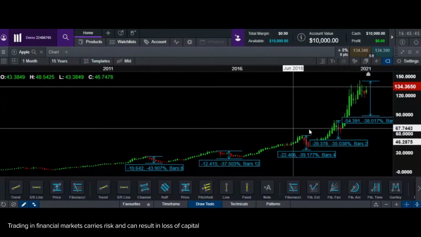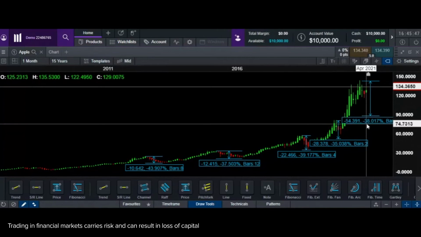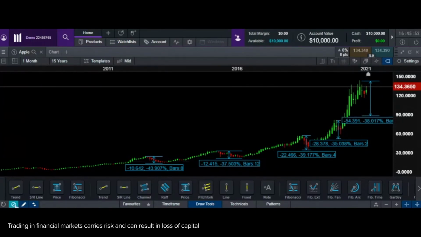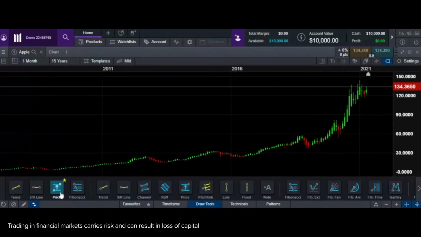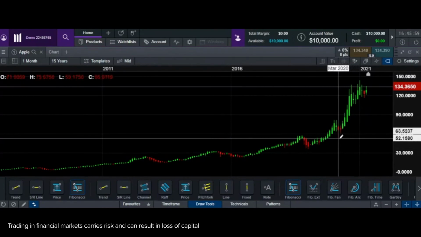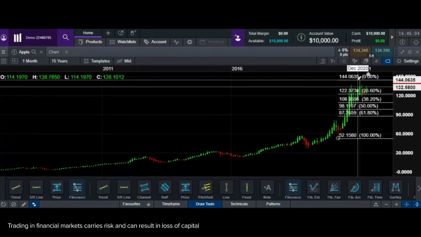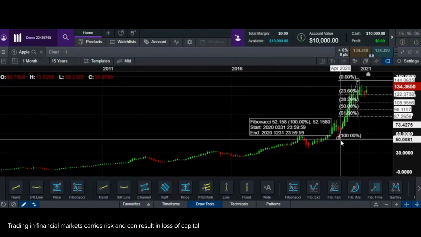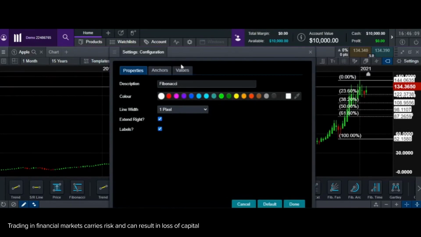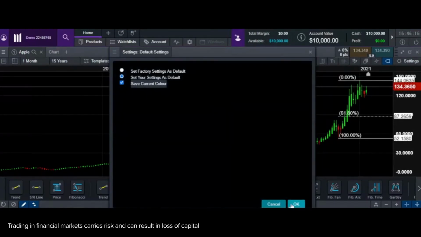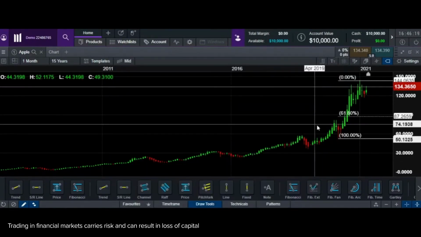Okay, I hope most of you all have understood the price movement over here. I'm just going to drop my Fibonacci on the last rally that has happened. I'm going to close this, open Fibonacci. I'm going to measure my bottommost point to the highest point here again. Okay, now let me remove the other numbers. Yeah, I'm just going to make this default. Perfect.